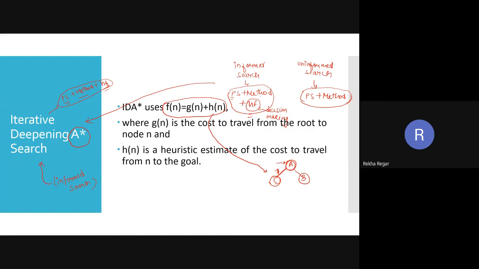And second is the heuristic cost, which is the heuristic estimate of the cost to travel from n to goal. Suppose I am at A, and A says I can drop you at the goal with a cost of 100. This is the heuristic value. Suppose C says I can drop you at the goal with a cost of 50. This is the heuristic value. And if B says I can drop you at the goal with 60, then this is the heuristic value. And here 6 is the value of g of n, that is from A to B.